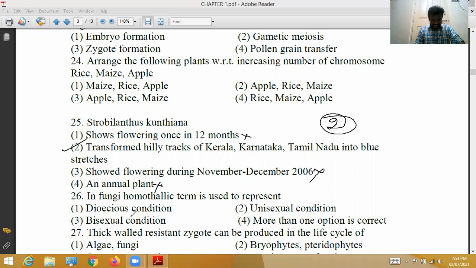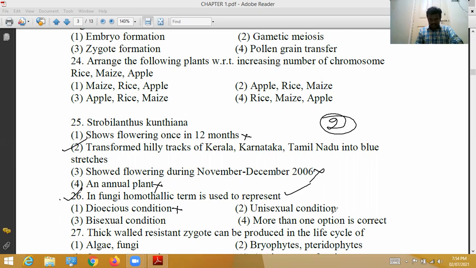26th question. In fungi, the term homothallic is used to represent what?